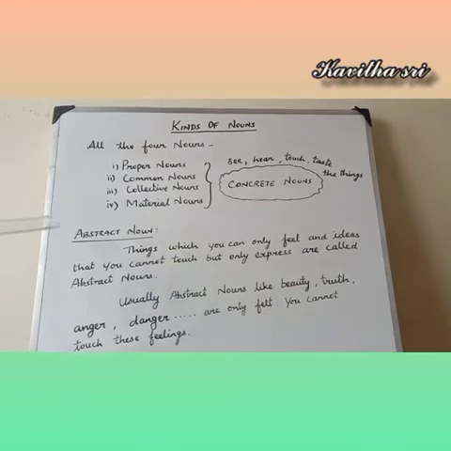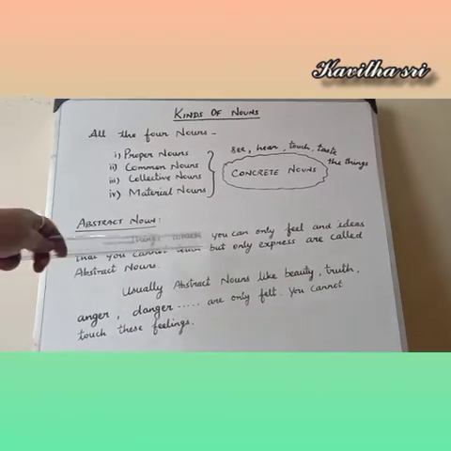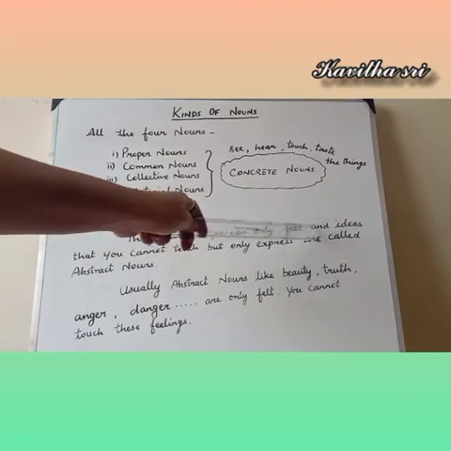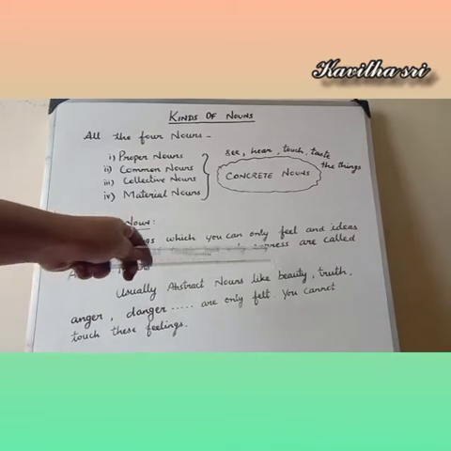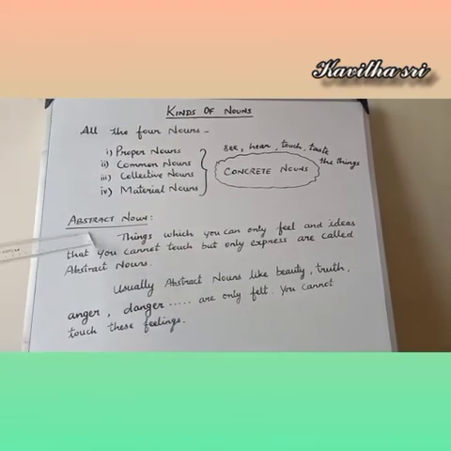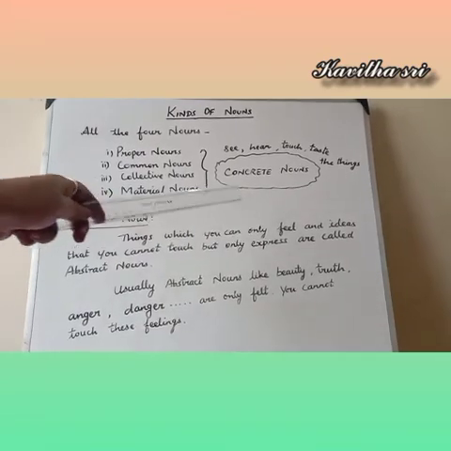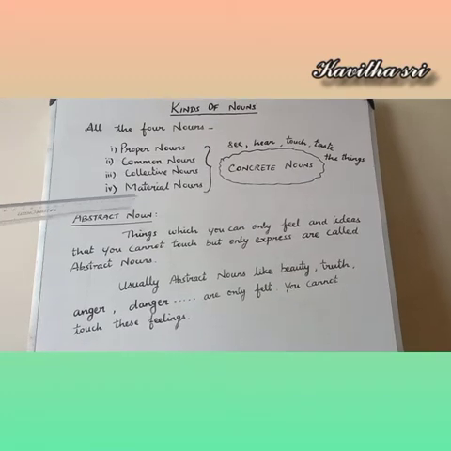Last, let us see the abstract noun. Things which you can only feel and ideas that you cannot touch but only express are called abstract nouns. So an abstract noun is nothing but an idea that you cannot touch or see, taste or hear.